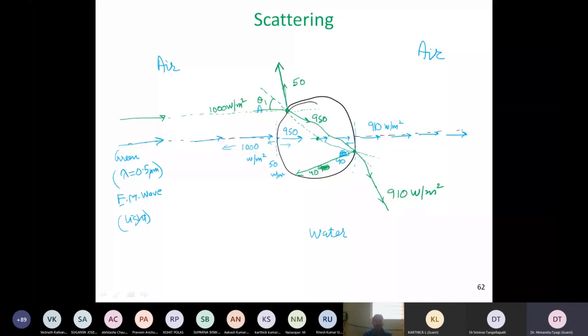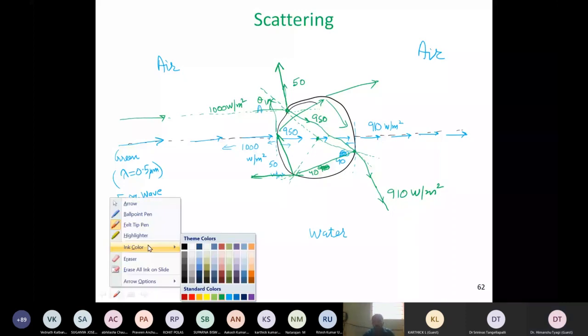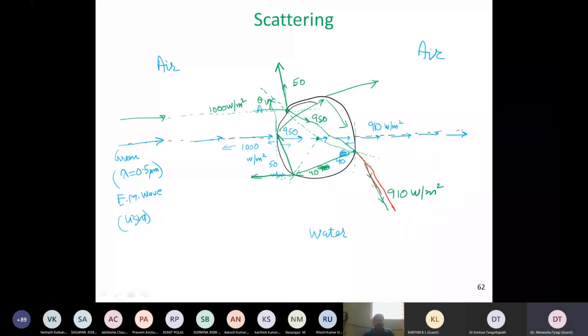And this thing will keep on happening multiple times. Instead of going over there, it will bend in this direction, remaining will go over here, and so on and so forth. So it will go over there, some part here, and some part there, some part reflected back. So if I can then show with the red color that this is the main direction in which it will go. And you have clearly seen that this shows that the light has actually bent. And there are other directions in which it will also go.